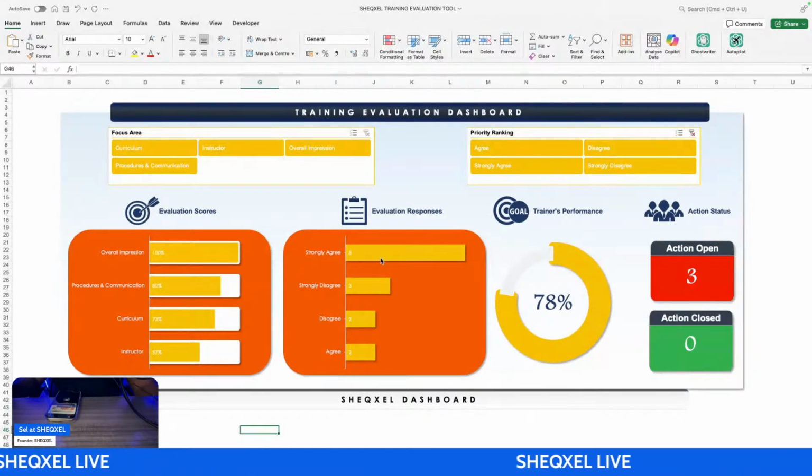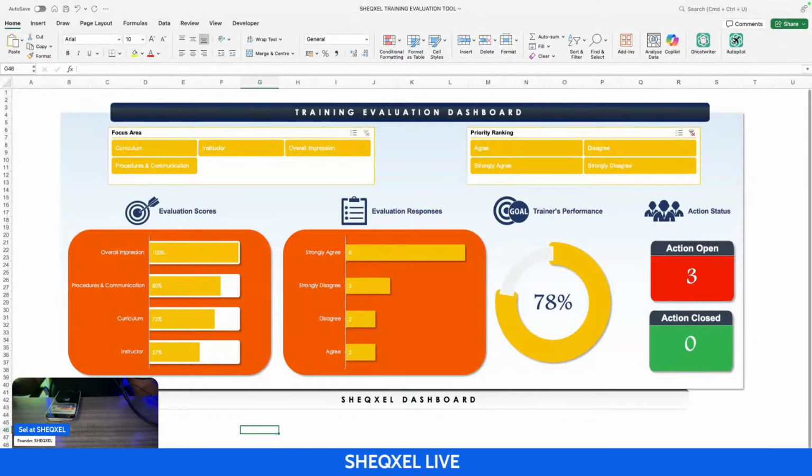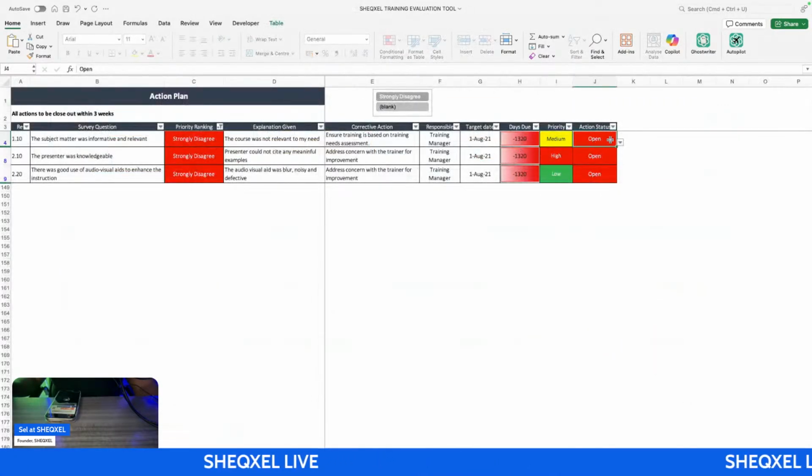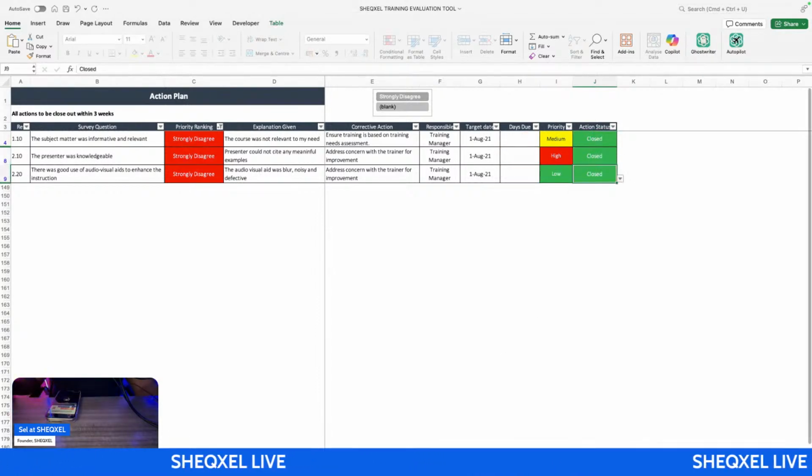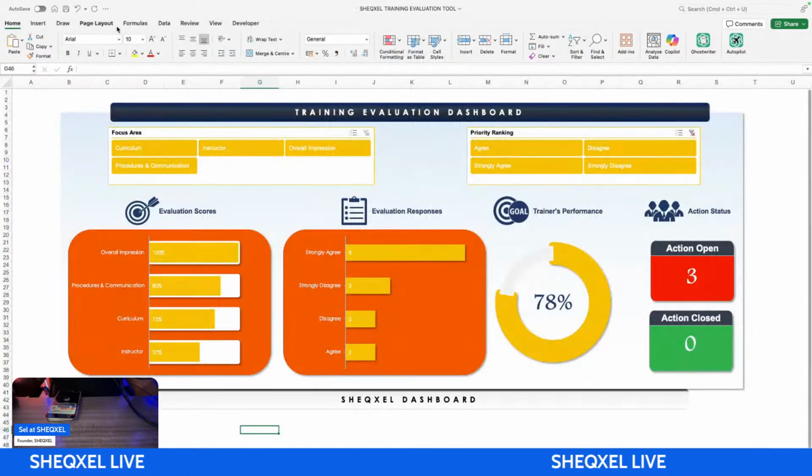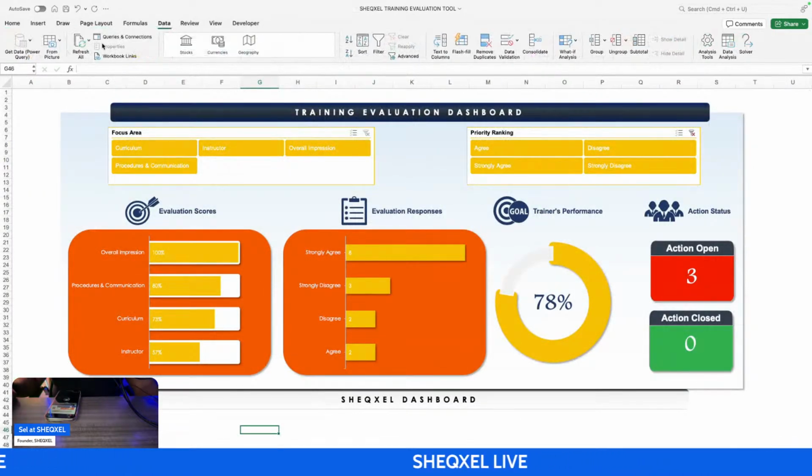How many strongly disagree? How many strongly agree? How many disagree? How many agree? All of these are there. And then how many actions are open? Take note, we have 3 actions that are open, right? Now, assuming all of these actions are closed, I'll just close all of them. So if these actions are closed, then I come to the dashboard, I go to data tab, and I'll refresh all. Take note, we've closed the action, right? So these actions have all been closed.